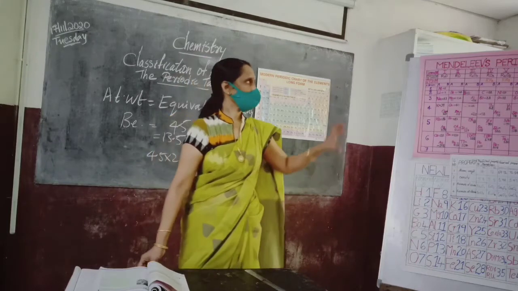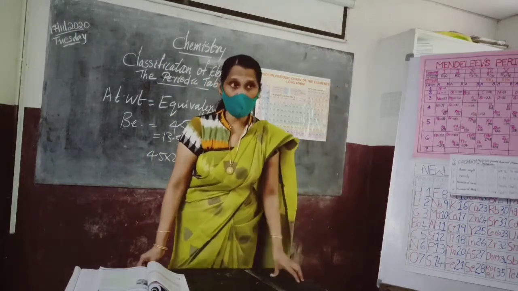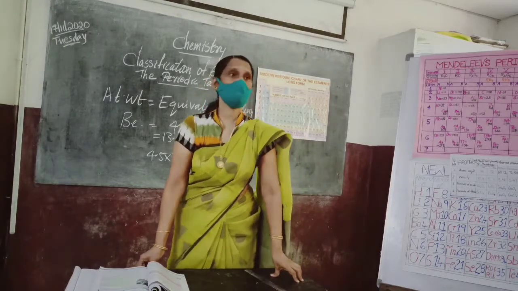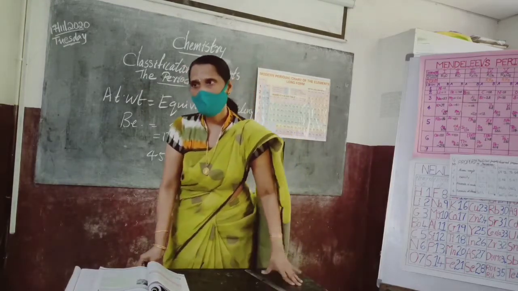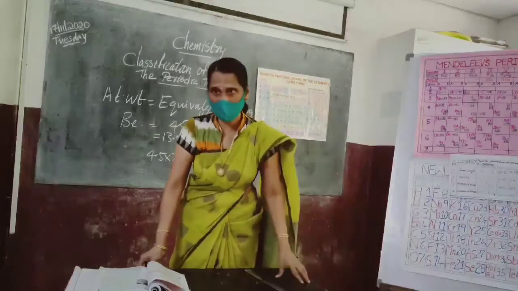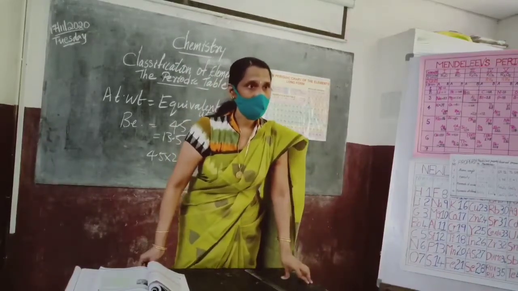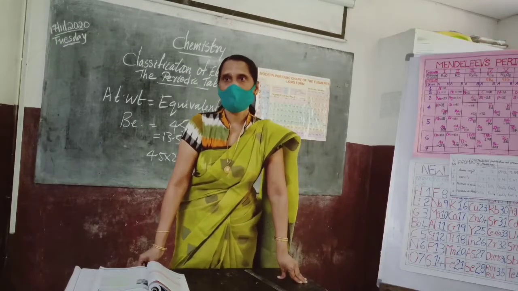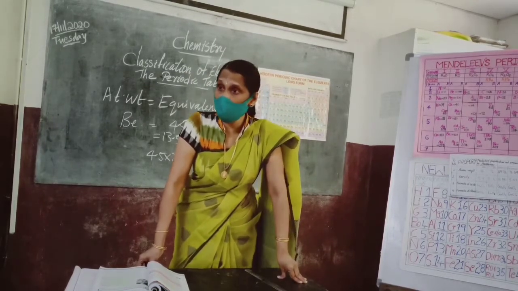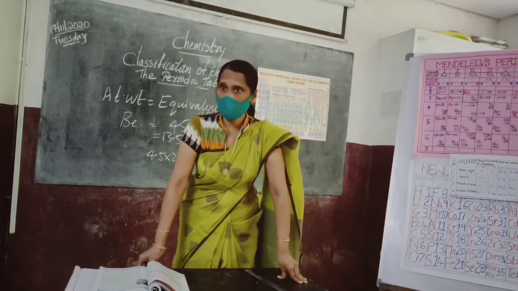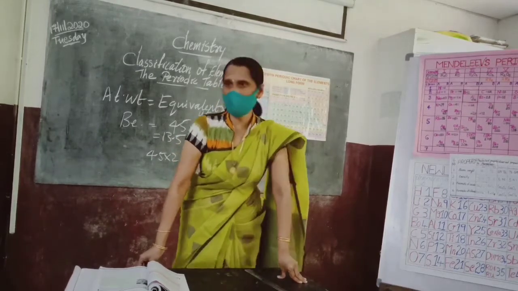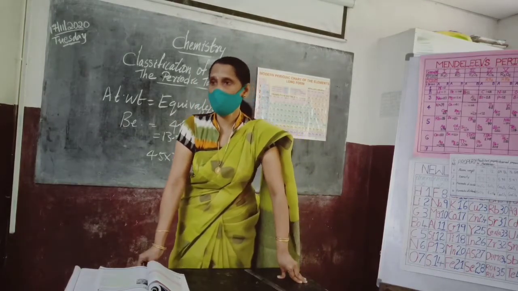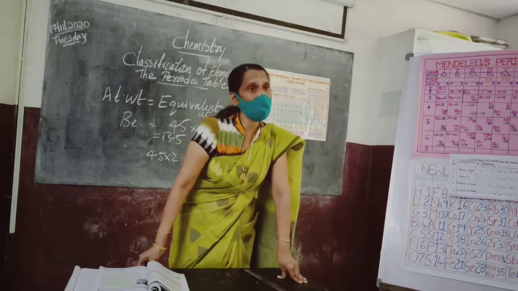So, Mendeleev's periodic table, how many groups are there? 8 groups are there. Each one divided into 2 sections, A and B. How many periods are there? 7. And Eka aluminum is supposed to be Gallium. Then Eka boron found out to be Scandium. And what is actually its melting point? 30.2. Okay, 30.2.